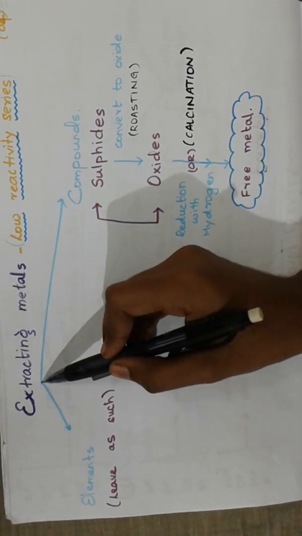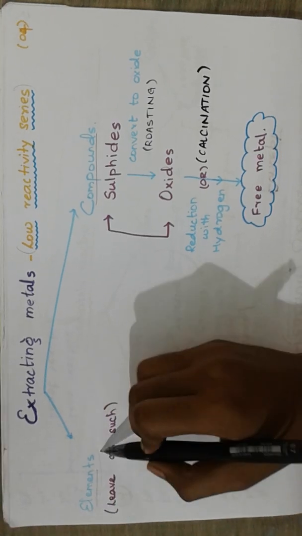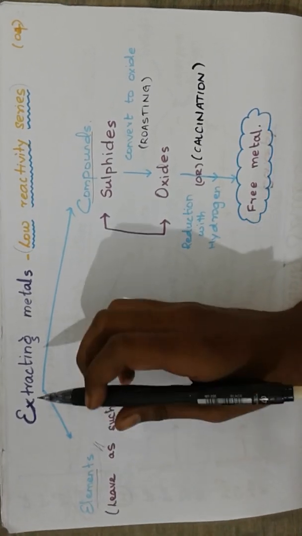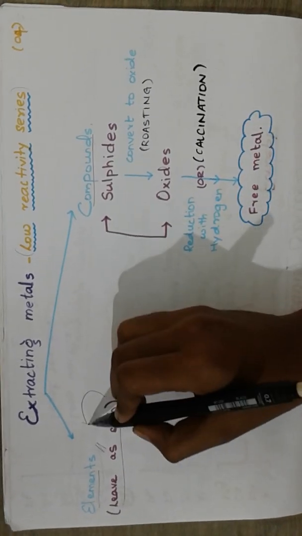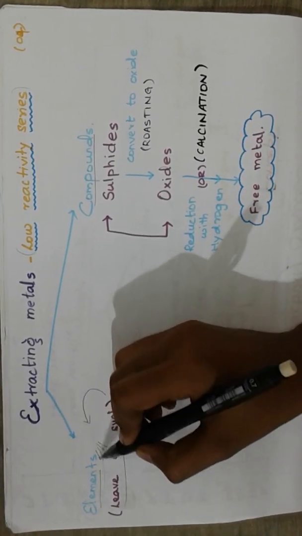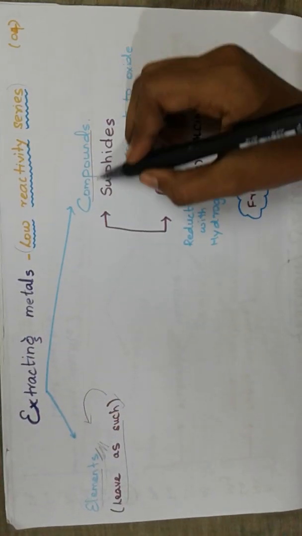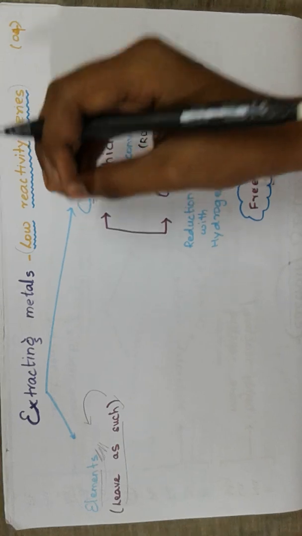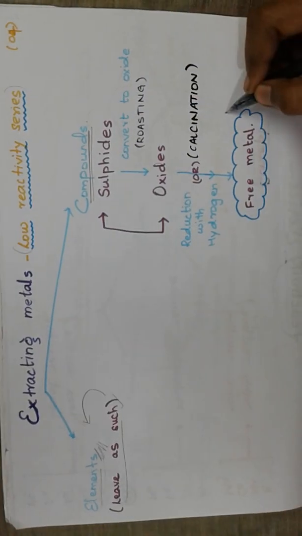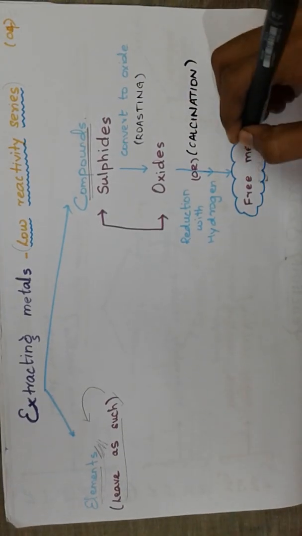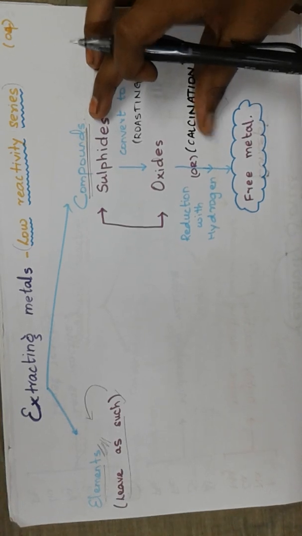It mainly deals with two things, elements and compounds. When the metal is in elemental state, it is already in the least reactive form, so you should leave it. If it's in elemental state, you should not do anything, that's all, it is complete. But if it is in compound state, it is a mixture of two or more elements, so you have to convert that into free metal. That's the work we are going to do. For that, you have some reactions that we will discuss further.